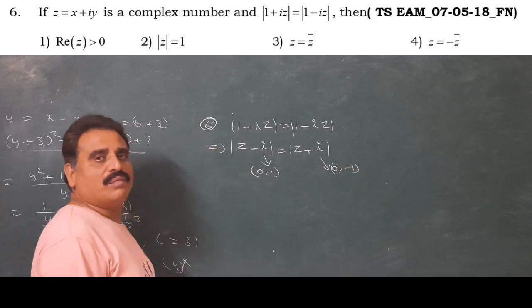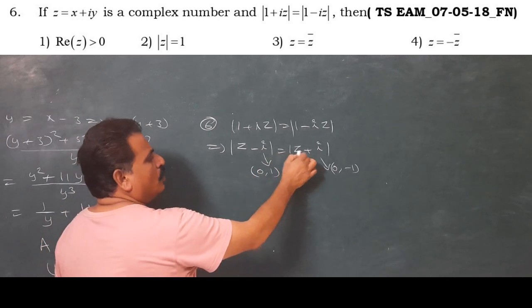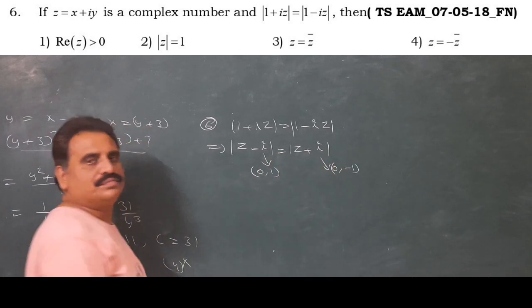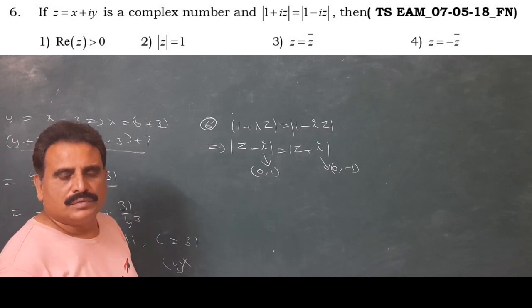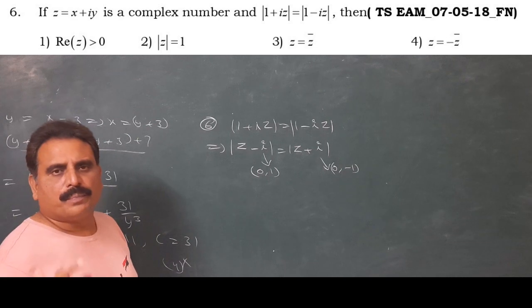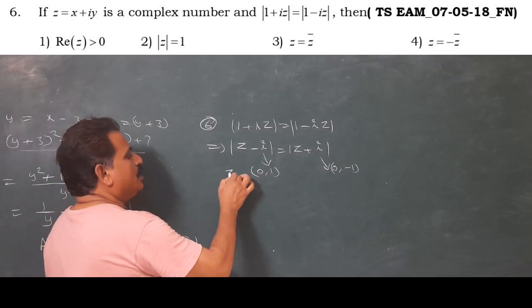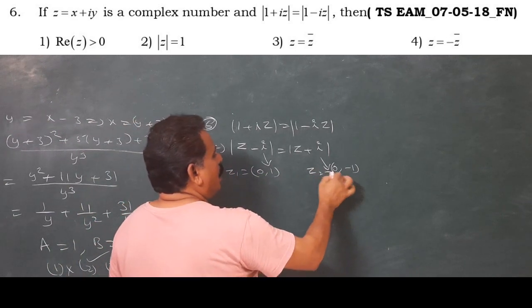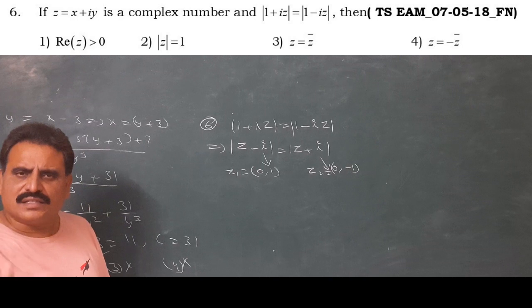We have a shortcut formula: mod z minus z1 equal to mod z minus z2 always represents the perpendicular bisector of the line joining z1 and z2. It is z1, it is z2. Observe these two points; these two points lie on the y-axis.